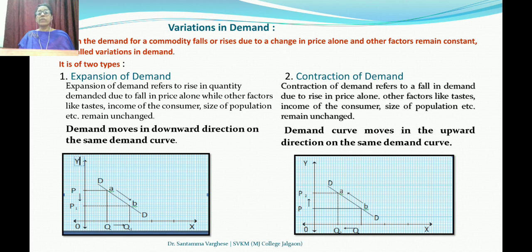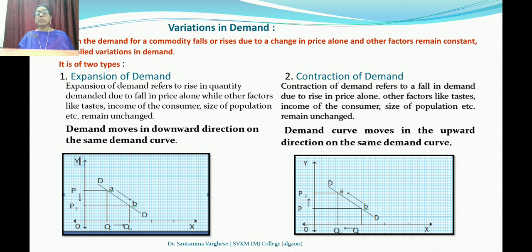An arrow is given downwards showing the expansion. When the price was OP, the quantity demanded was OQ. But when the price falls from P to P1, the quantity demanded increases from Q to Q1. This shows an expansion of the demand curve.